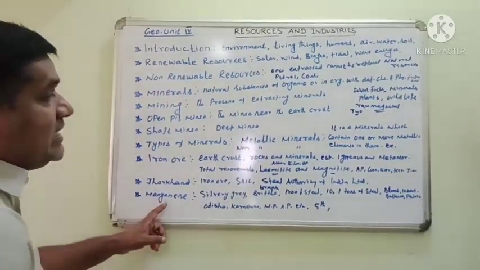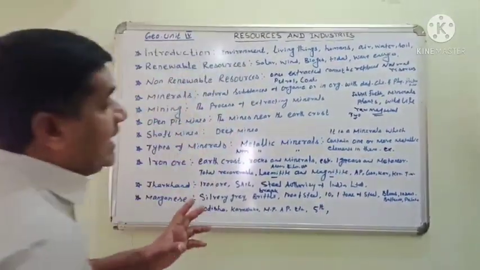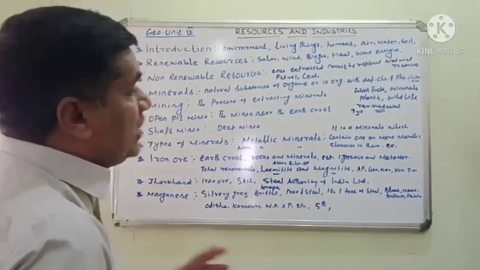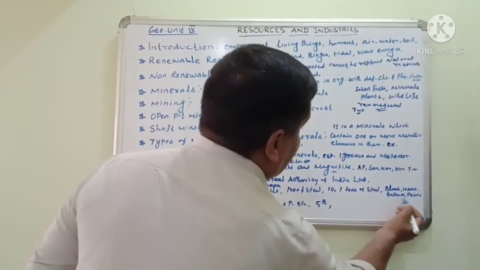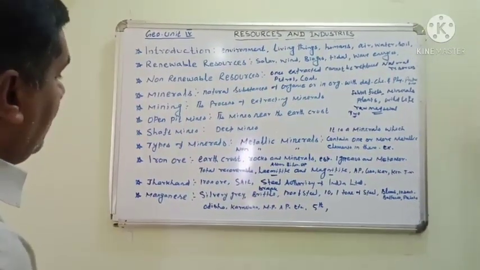With the help of manganese, goods like bleaching powder, insecticides, batteries and paints are manufactured in our country.